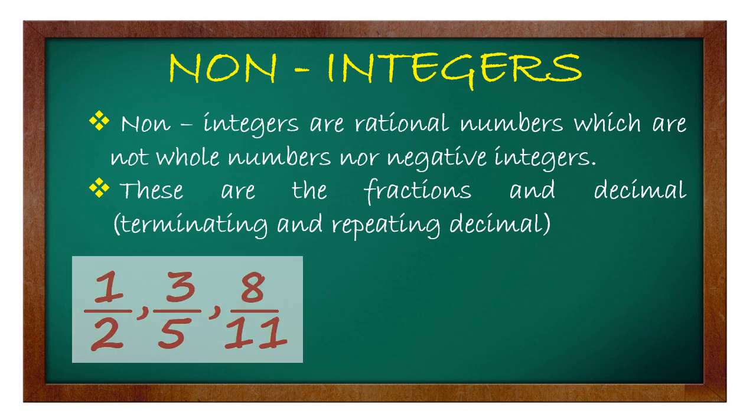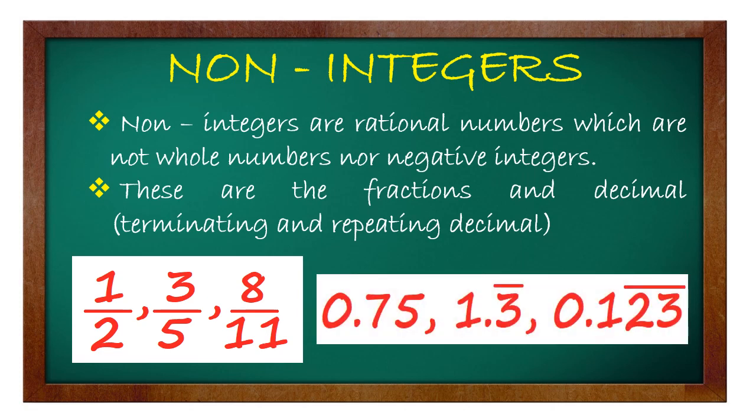May pattern doon. So, example natin, we have 1/2, 3/5, 8 over 11. And then, yung decimal natin, 0.75, 1.3, 0.123 with the repeating digits of 2 and 3. So, yung 0.75, that's the terminating decimal. 1.3 with a bar on top of the 3 and 0.123 with the bar on top of 23, those are the repeating decimals. So, pag sinabi natin non-integers, it's a fraction and terminating and repeating decimal numbers.